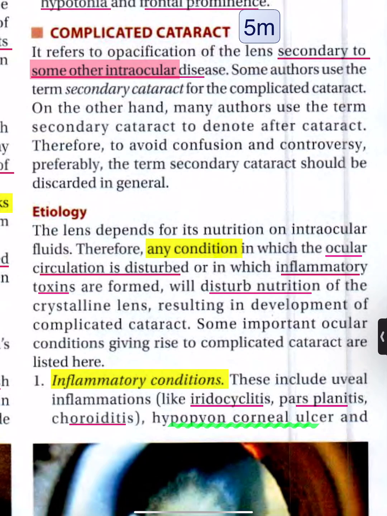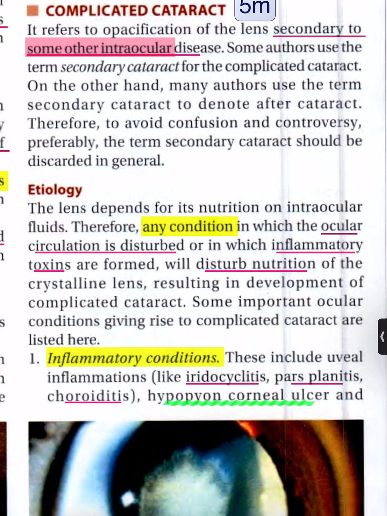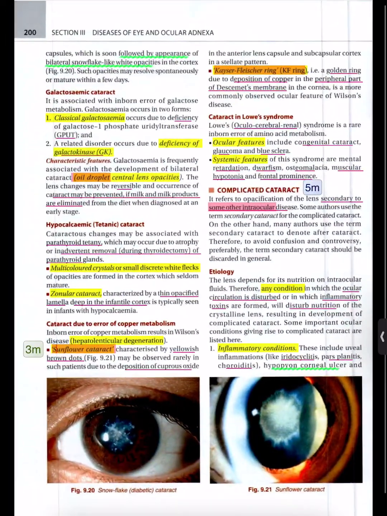1. Inflammatory conditions. These include uveal inflammations like iridocyclitis, pars planitis, choroiditis, hypopyon corneal ulcer, and endophthalmitis. Anterior uveitis is the most common cause of complicated cataract.